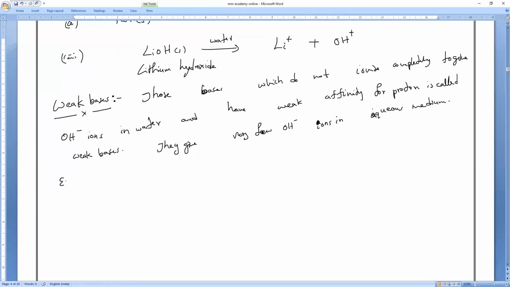So first example, ammonium hydroxide. I want the formula of ammonium hydroxide. Anybody? Yes, please. NH4OH. Write it.